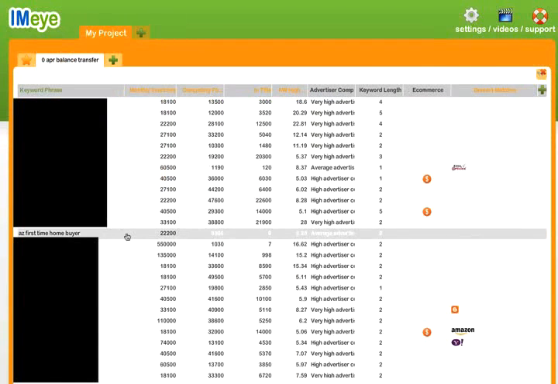And let's pull out one keyword phrase. Arizona, first-time home buyer. Okay, well, that has a ridiculously low number of competing pages, a ridiculously low in-title competition, great searches, okay, more than 500 a day, and incredible AdSense cost, all right, and reimbursement levels. So you think this would be a good opportunity? Absolutely. Now, that's just one quick example of how you might use IMeye for AdSense.